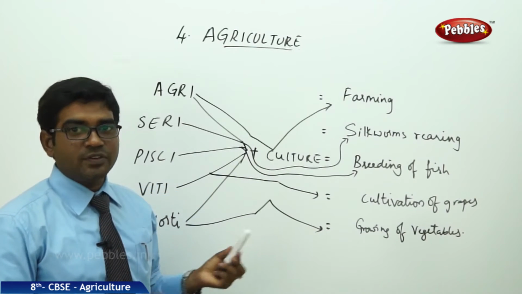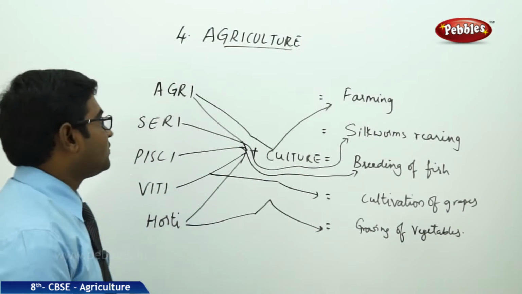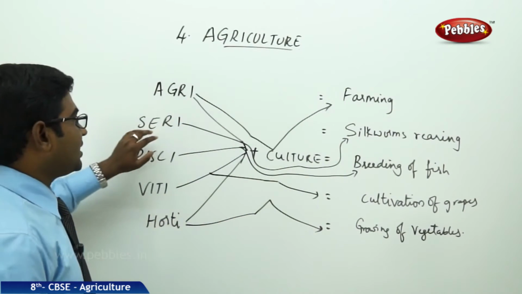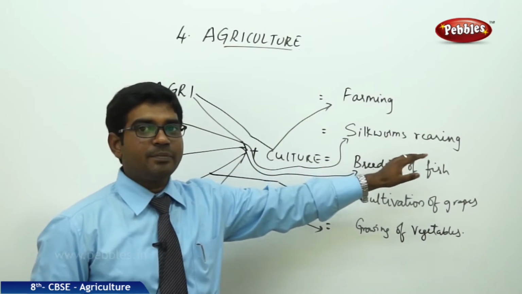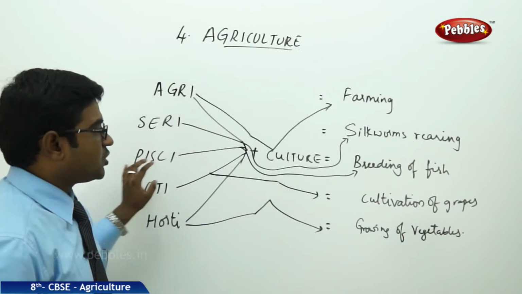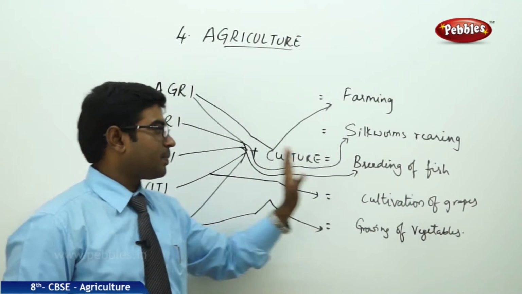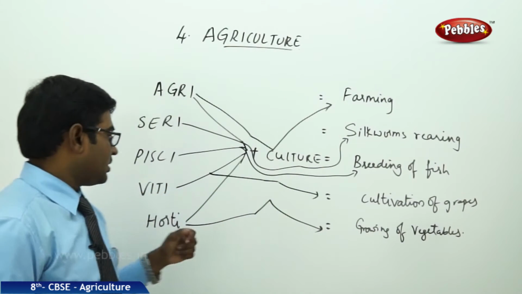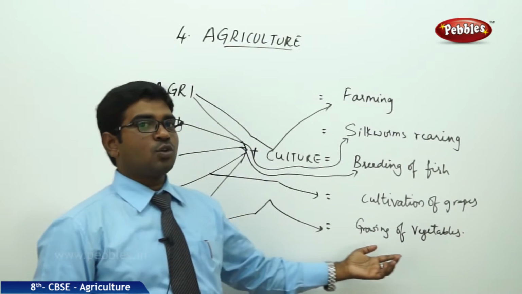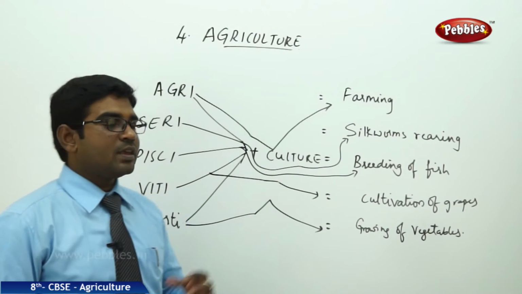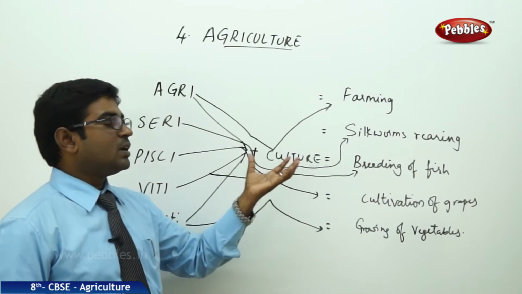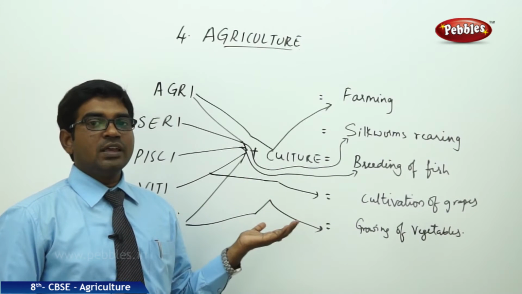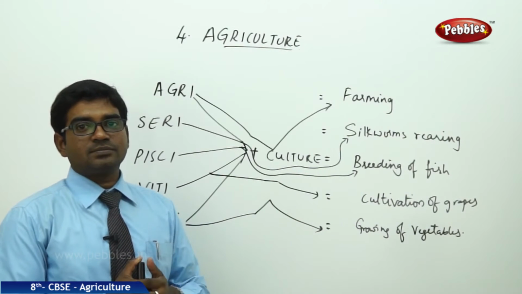There are different types of names also available for us. First, agriculture, farming; sericulture, silkworm rearing; pisciculture, breeding of fish; viticulture, cultivation of grapes; horticulture, growing of vegetables. These are the different types of cultures or cultivations available for us in present day society.